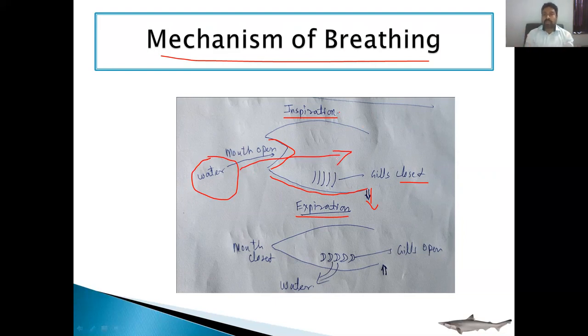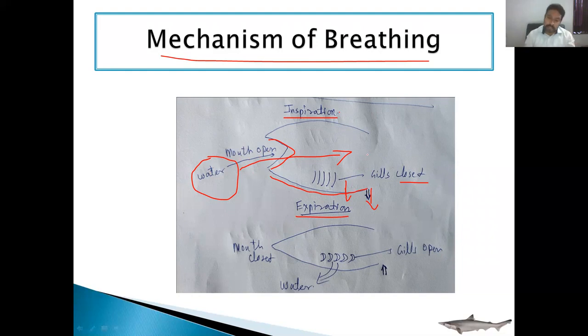Due to that, the water comes inside the pharynx region, and that we call inspiration. So in inspiration, the mouth is open and the gills are closed, and the pharyngeal wall contracts. Due to the contraction, there is a lowering of the pharyngeal wall. Due to the lowering of the pharyngeal wall, the cavity inside the pharynx region increases. The pharynx cavity increases, and due to that negative pressure is created, and that's why the water comes from the outside to the inside. This is the inspiration process.